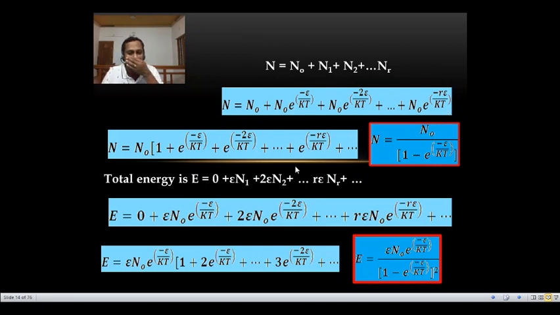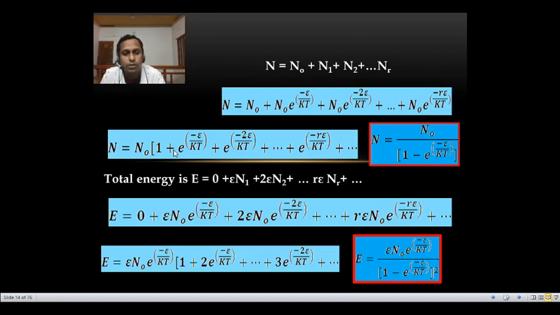Okay, so in this equation, n0 is common, so we can take this one outside. So n0 into 1 plus e raised to minus epsilon by kt plus e raised to minus 2 epsilon by kt plus etc. up to e raised to minus r epsilon by kt. So inside the square bracket, it is just like a binomial expansion.